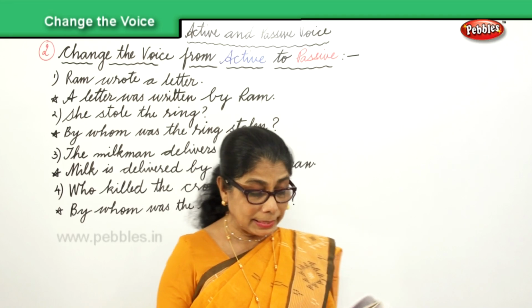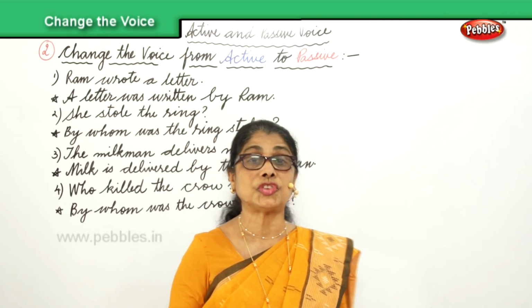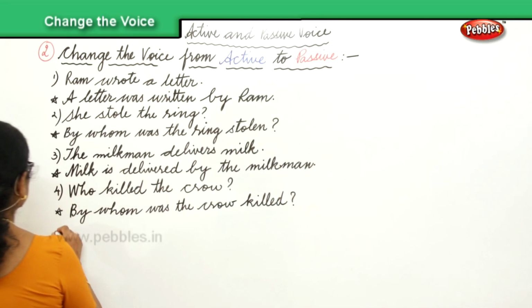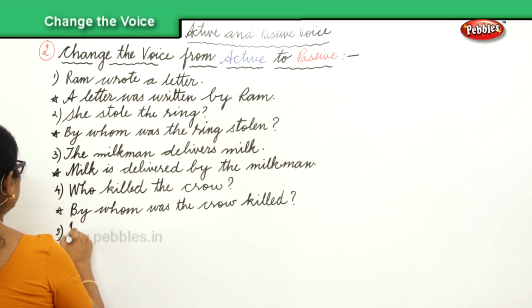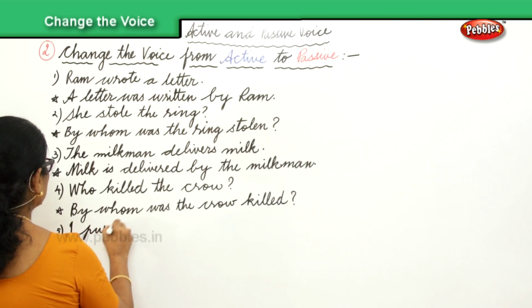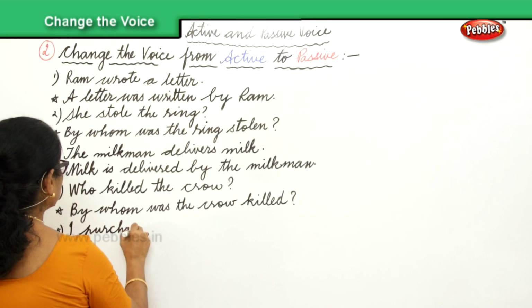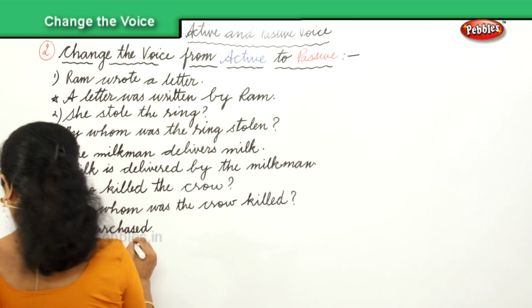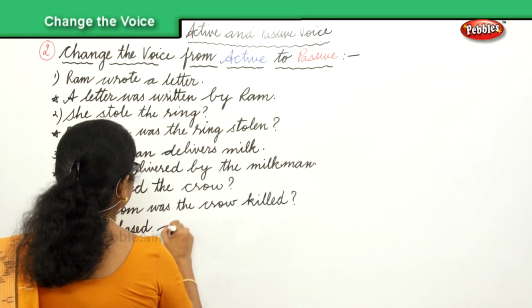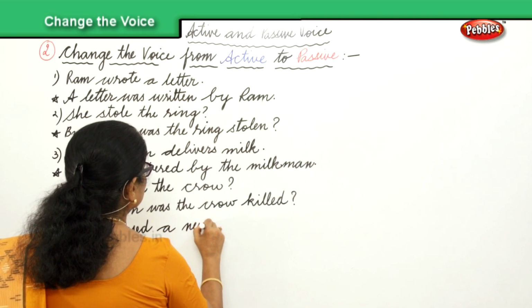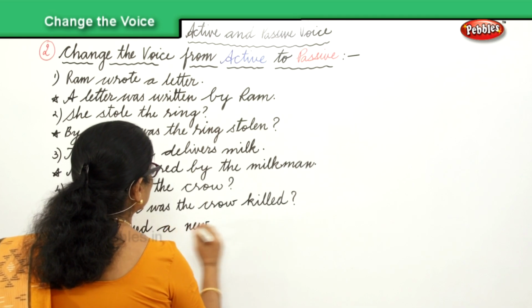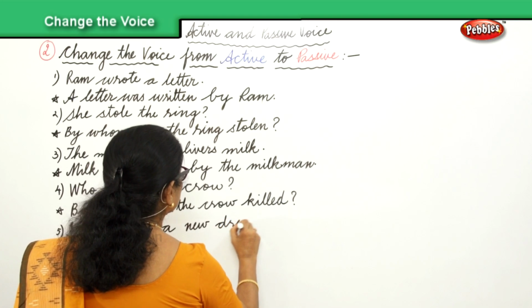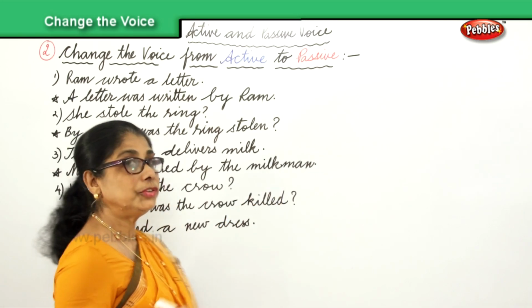Okay, let's take another sentence. I purchased a new dress. That's in the active voice. Now how will we change it?